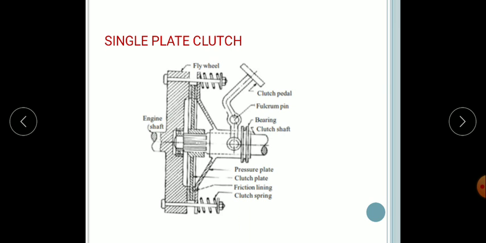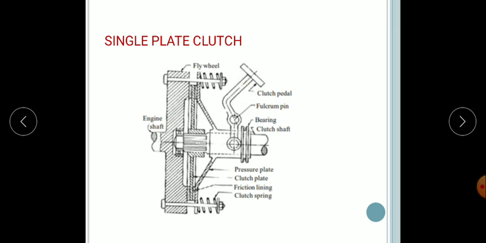Now let's see the working of the single plate clutch. This clutch will always be in the engaged position. To disengage the clutch, the pedal is pressed. So this is the pedal. To disengage, this pedal is pressed.